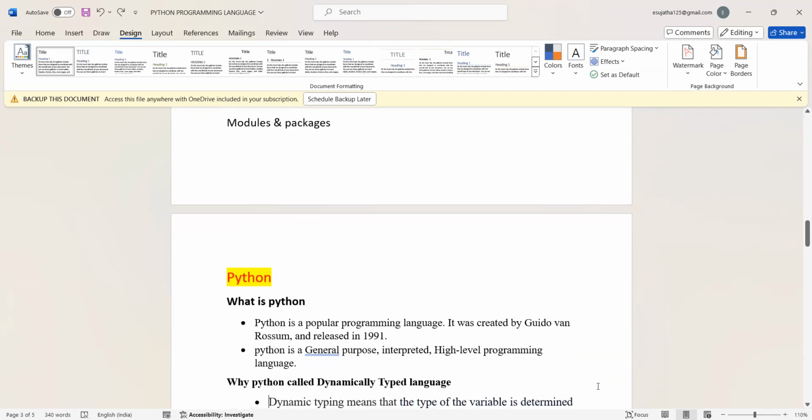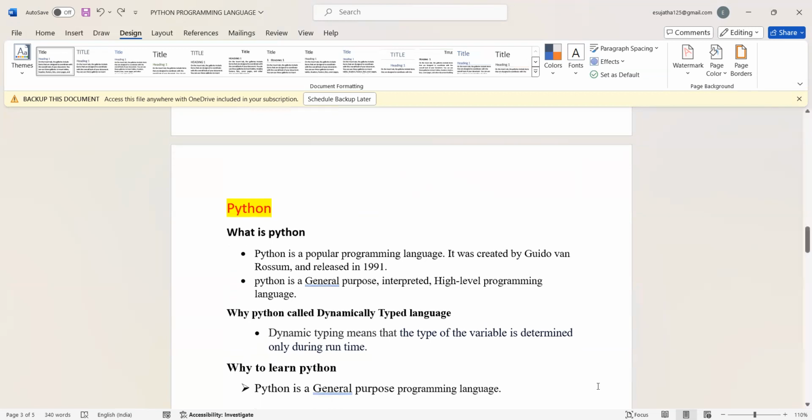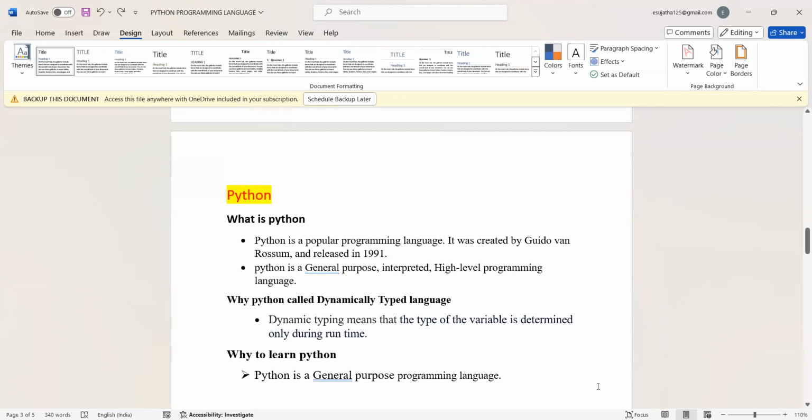Python is also a dynamically typed language. How can we call it a dynamically typed language? Dynamic typing means that the type of the variable is determined only during runtime. That's why we call it a dynamically typed language.